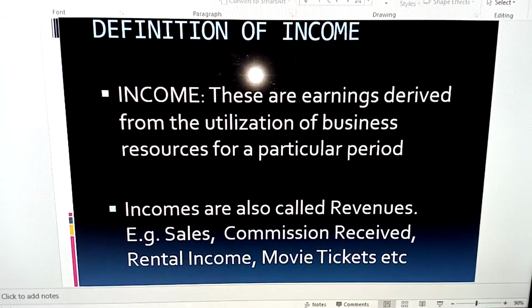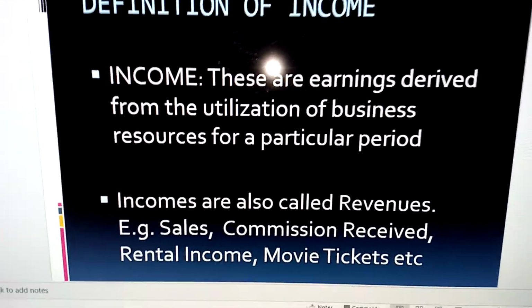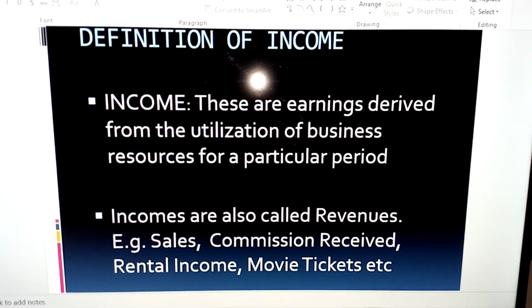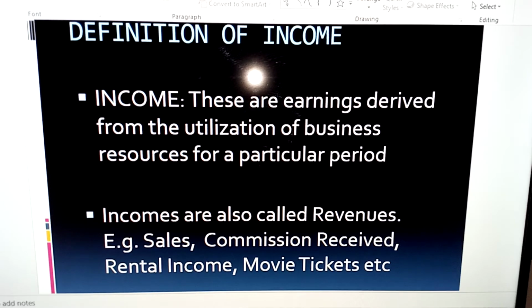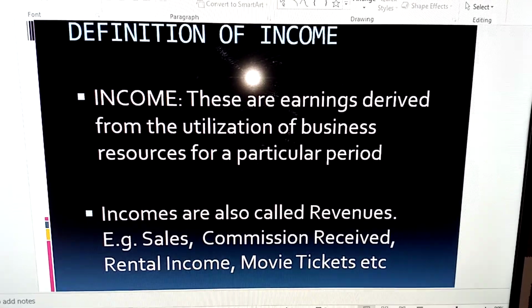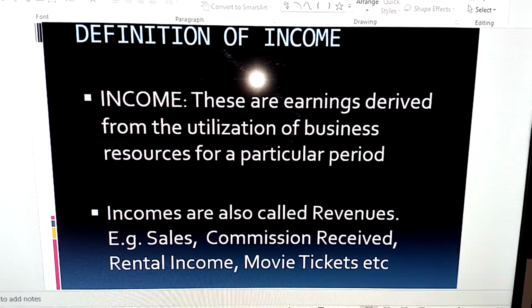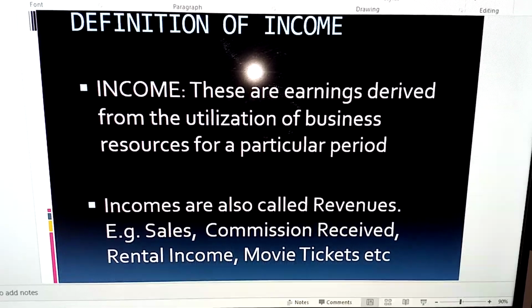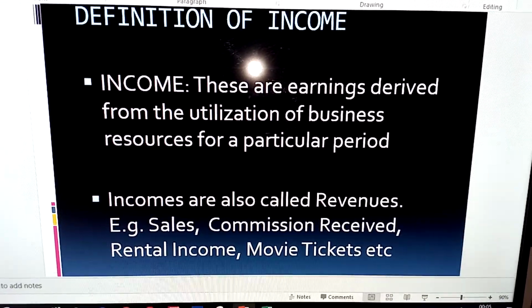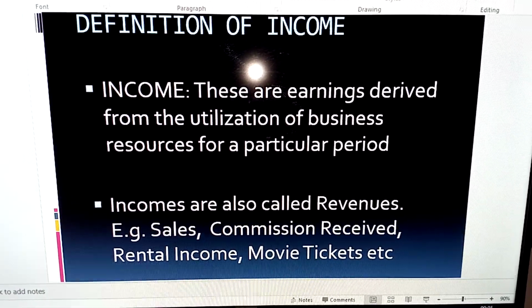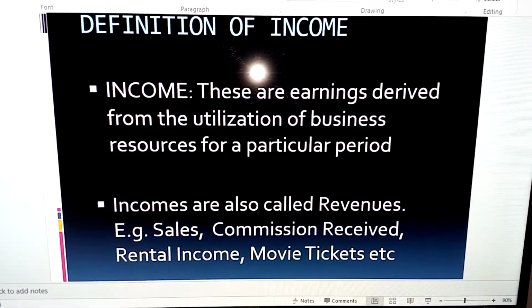Incomes and expenses. Now, when we put our resources to use, we derive gains, or we derive additional wealth. The earnings derived from the utilization of business resources for a particular period is what we refer to as what?